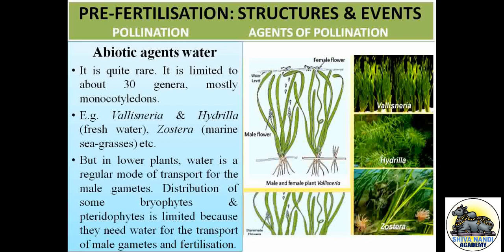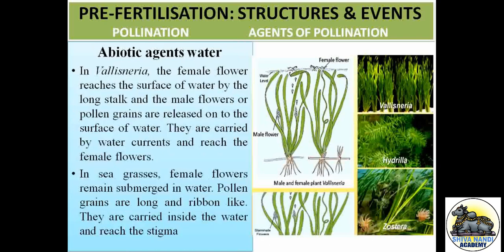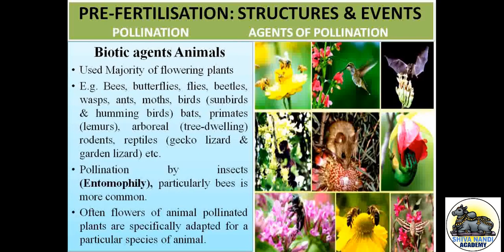Okay, it may be a common name or scientific name for your examination. Maybe they are not going to ask in exams, even then just remember the examples. Here we have the example of biotic agents. We have the biotic agent, that is animal. Most of the examples we have are bees, butterflies, flies, apes, ants, moths, birds and the human being also.